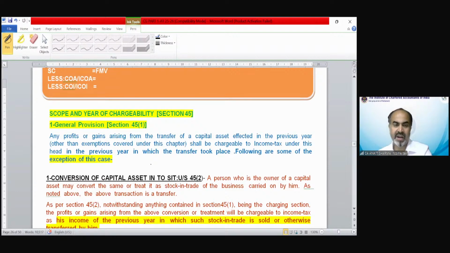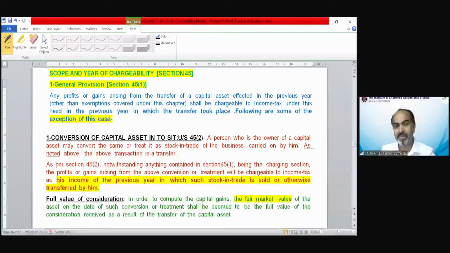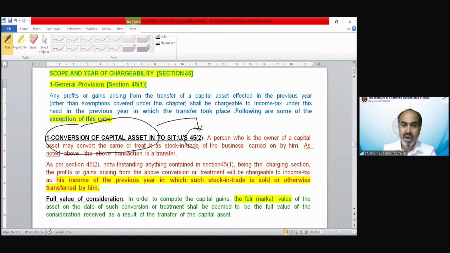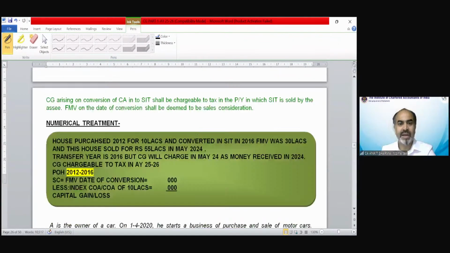Now, scope and year of chargeability of section 45. These are some special provisions. You might remember that at the time of the definition of transfer, there was a case of conversion of a capital asset into stock in trade, and I told you that we are going to discuss this under section 45(2) in detail. We will discuss those provisions in the next class.